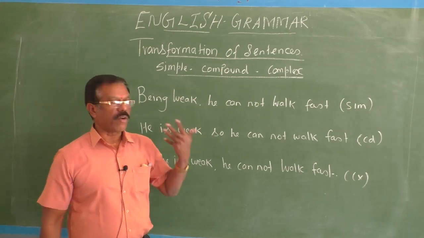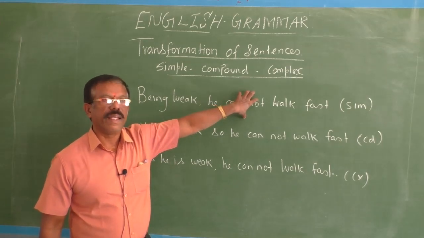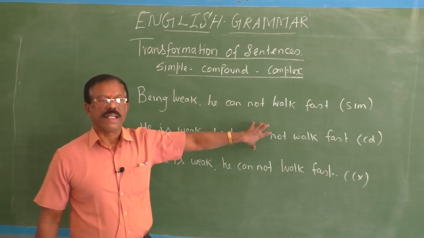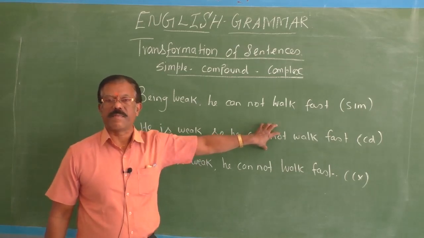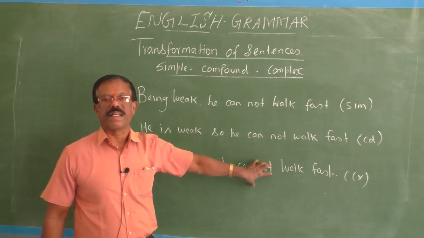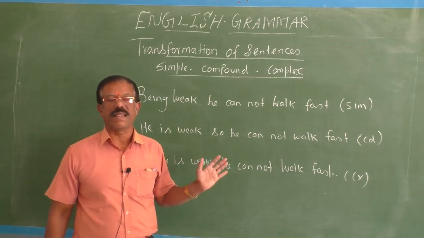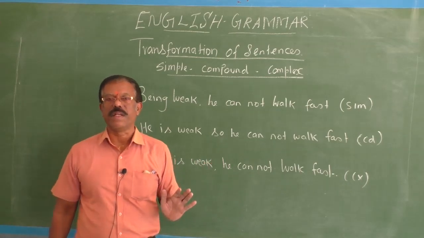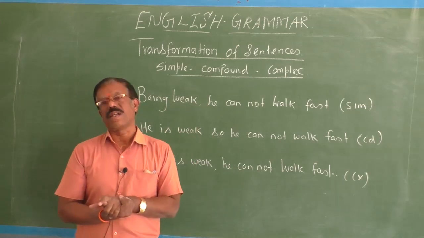Okay, fine. Now I hope you understand, children. What is a simple sentence? A sentence that has only one main idea and only one finite verb. Good. What is a compound sentence? In the compound sentence we have two independent clauses, two principal clauses, both connected by a coordinating conjunction. Then, what is a complex sentence? It is a sentence where you have only one main clause and one or more dependent clauses, that is, subordinate clauses. These subordinate clauses depend upon the main clause for the completion of their meaning. Okay children, I hope now you understand the structure of simple, compound and complex sentences.